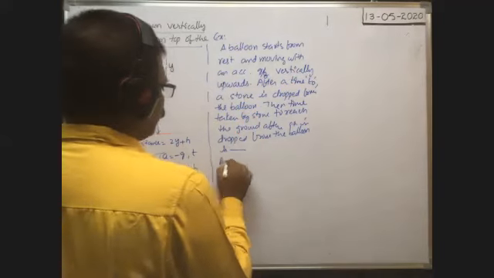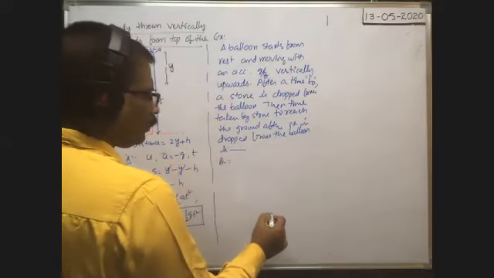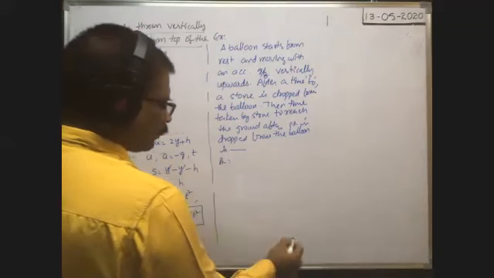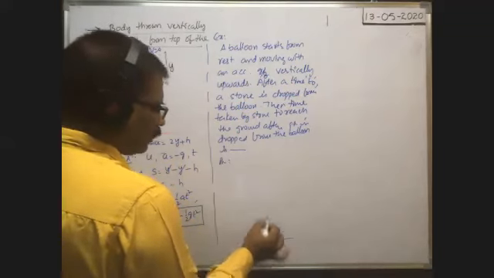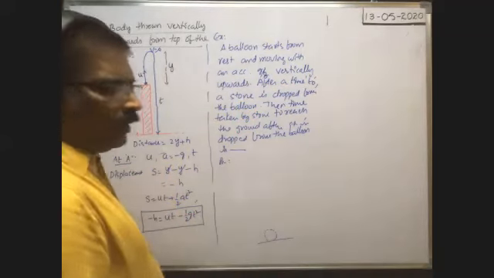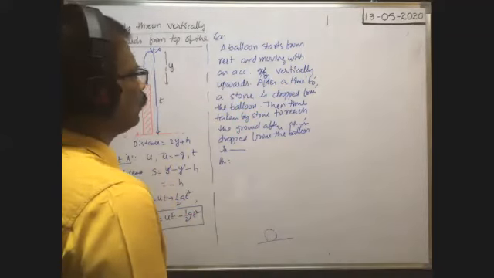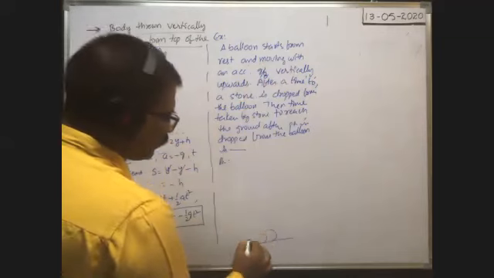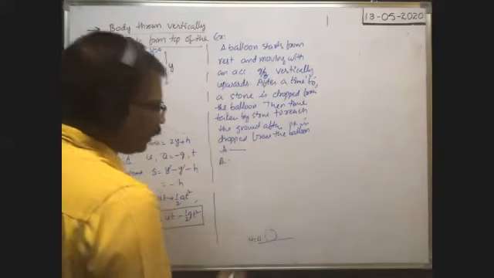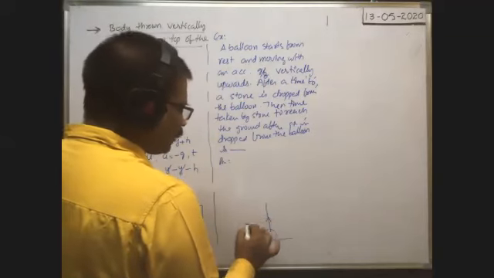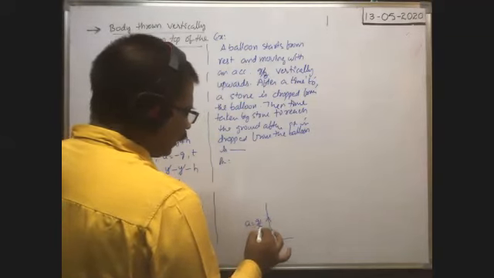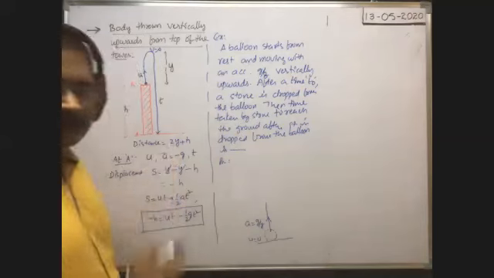So here answer is, you see, suppose the balloon is released from the lowest point. Balloon starts from rest. That's why initial velocity of balloon is 0. It is moving upwards. Balloon is moving upwards with an acceleration equal to g by 8. That is given in the problem only.